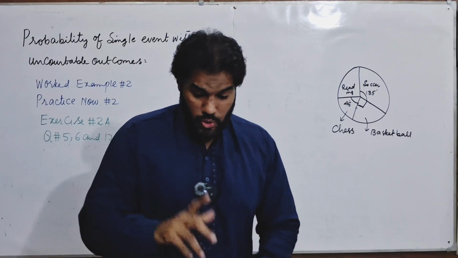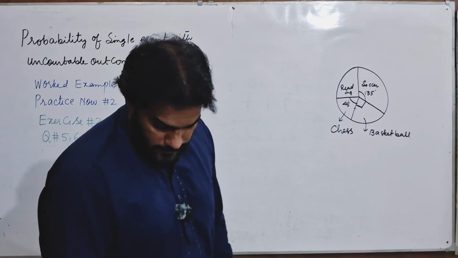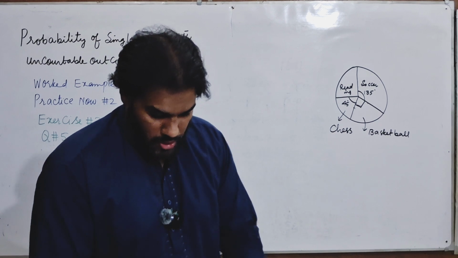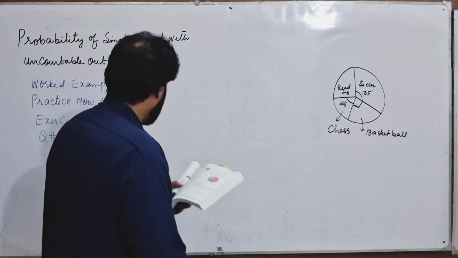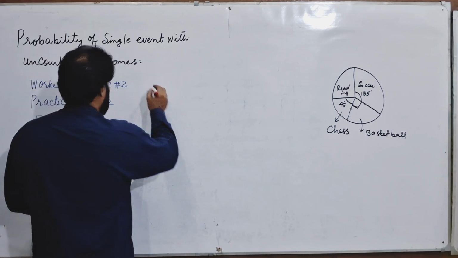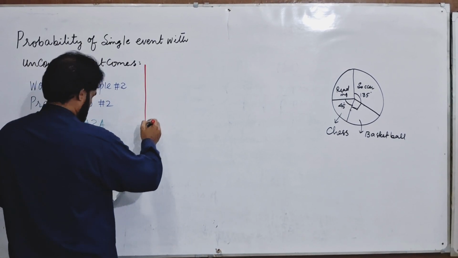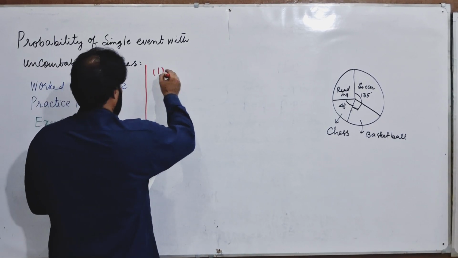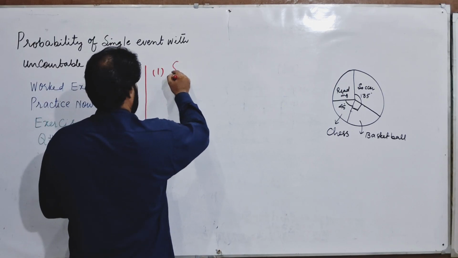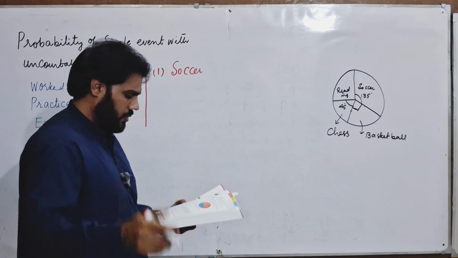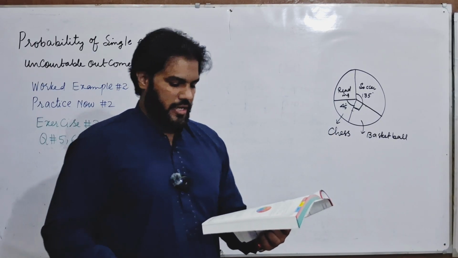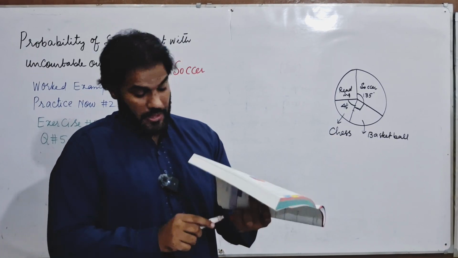So in this question, you have to find the probability that a student chosen at random prefers soccer.